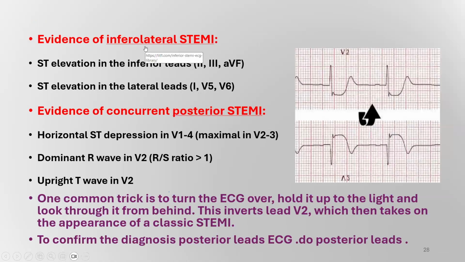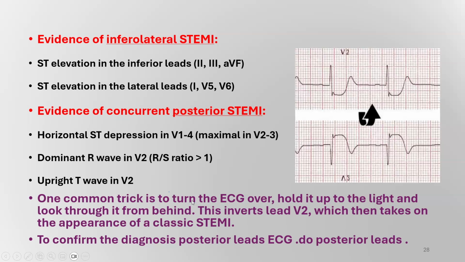The evidence of infralateral myocardial infarction in this case: ST elevation in inferior leads, V2, V3 and aVF, and also ST elevation in lateral leads, lead 1, V5, and V6. And the evidence for concurrent posterior STEMI is the horizontal ST segment depression, the dominant R wave in V2, and also upright T wave. With these criteria, you should suspect posterior myocardial infarction, and in this situation, we should do posterior ECG leads, V7, 8, and 9, to confirm the diagnosis.